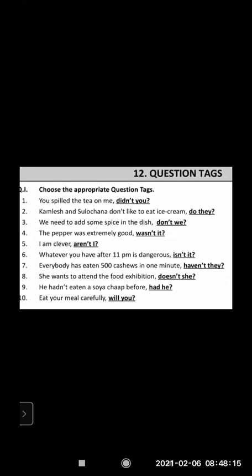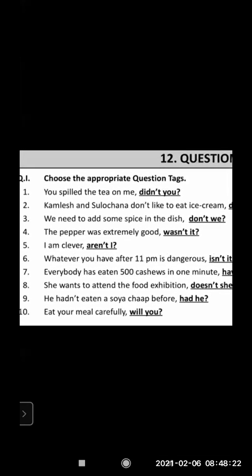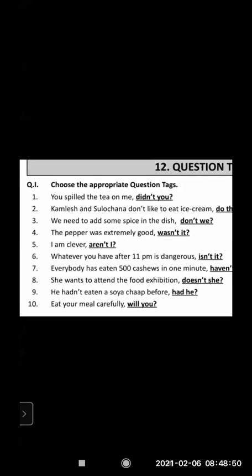Such questions can come. I am clever. See the fifth one. Pay attention. The fifth one: I am clever. This is an exception. Your "am" is not used. Have they written haven't I? No. Aren't I? Because "I am clever" is an affirmative sentence with am. Negative will not become amn't I. So it's aren't I.